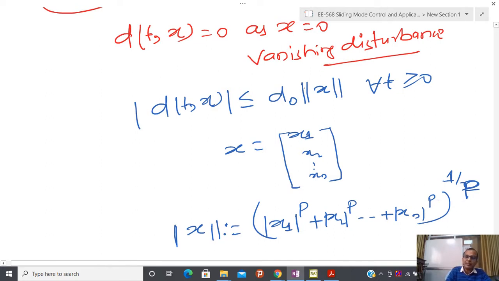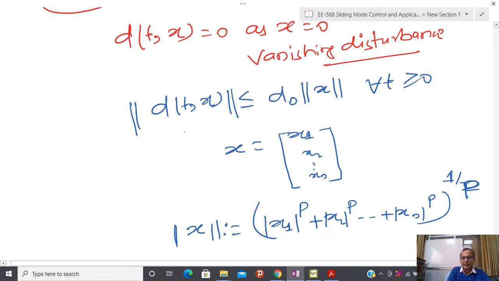By the property of the norm, you can see that if this vector x equals 0, it means each and every term of this vector equals 0, and for that reason I have written it like this. Most of the time this is a vector, and so people use this kind of notation.